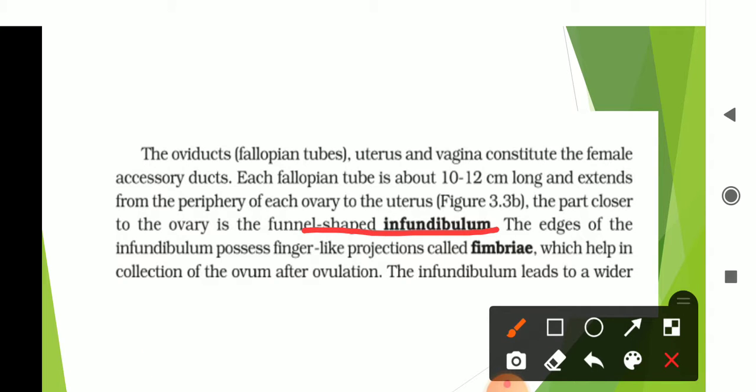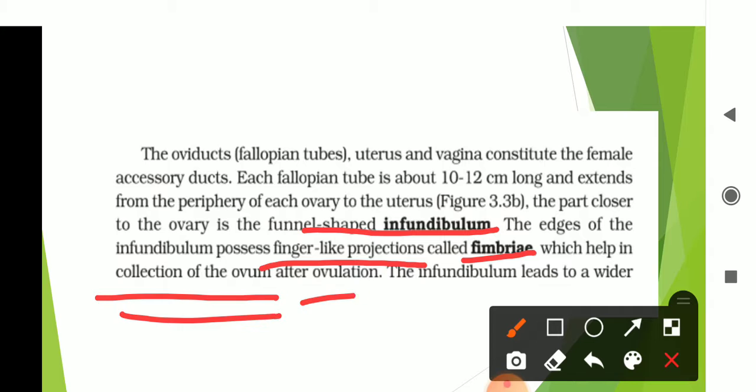The edges of the infundibulum have finger-like projections called fimbriae, which help in the collection of the ovum after ovulation. The production and release of the ovum from the ovary is called ovulation.